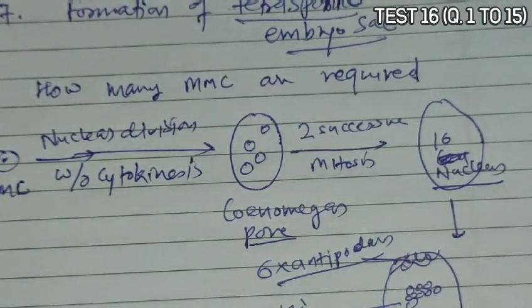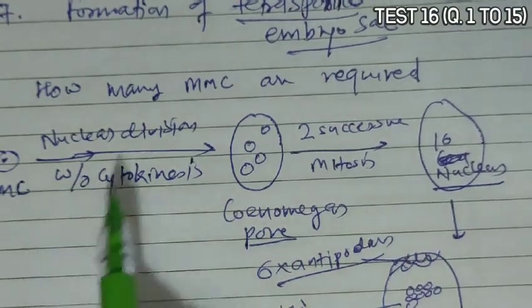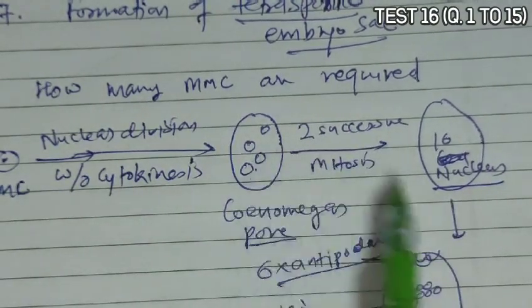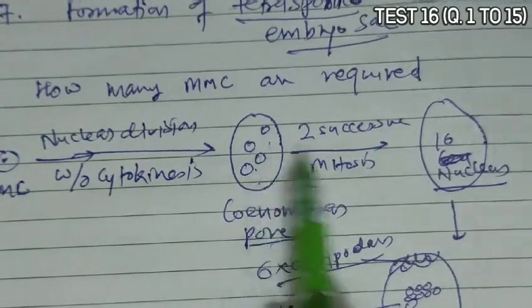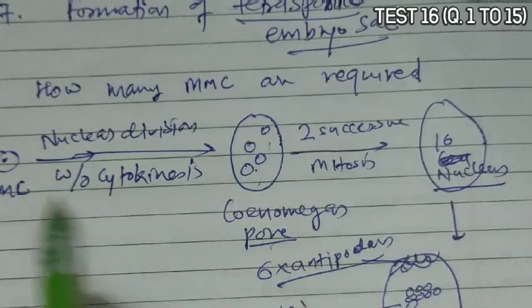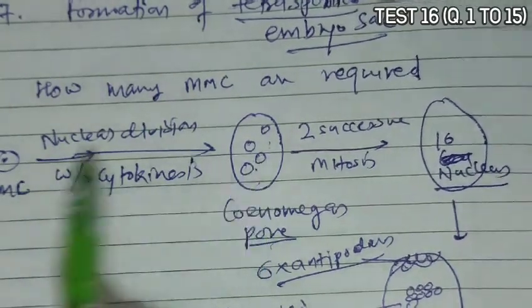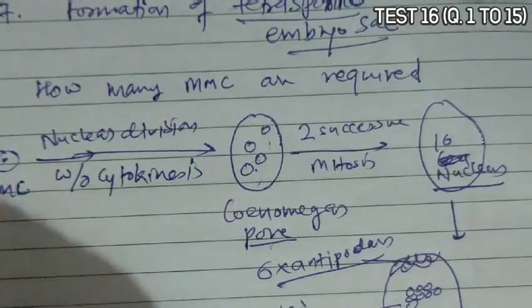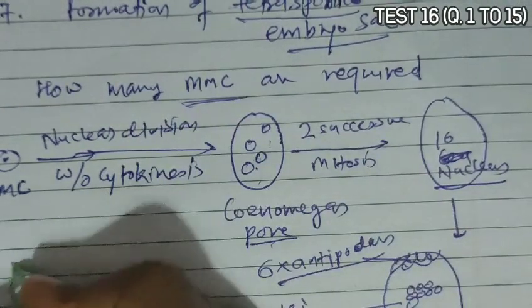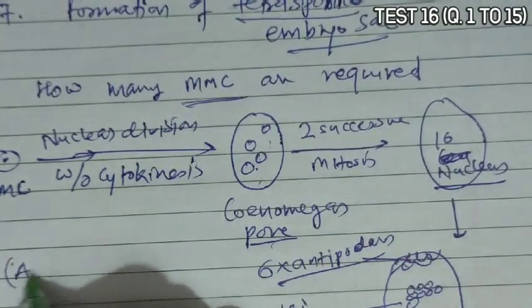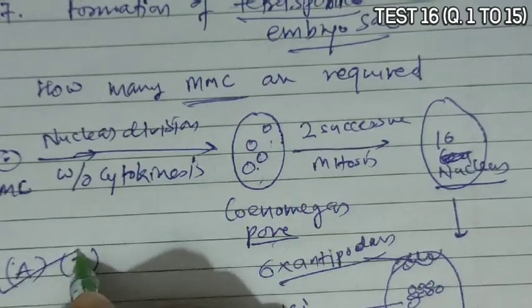So a total of 16 nuclei accumulate like this, and later on cytokinesis will occur. It is known as tetrasporic because 4 megaspores are involved in the development of this embryo sac. These 4 megaspores are produced from 1 megaspore mother cell. So how many megaspore mother cells are involved, that is the question. So the answer becomes 1. So option A is the correct answer.